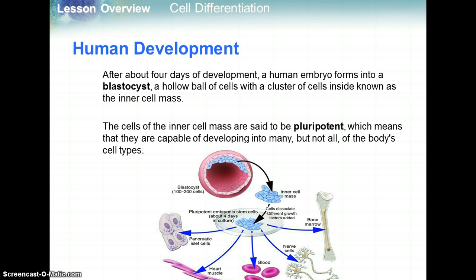When you look at human development, after about 4 days after fertilization, a human embryo forms into something called a blastocyst. This is what a blastocyst is: a hollow ball of cells with a cluster of cells inside known as the inner cell mass. The cells in the inner cell mass are said to be pluripotent, which means that they are capable of developing into many, but not all, of the body's cell types. So here we have the inner cell mass, where you can see that they can differentiate into pancreatic cells, heart muscle, blood, nerve cells, and bone marrow, for example.